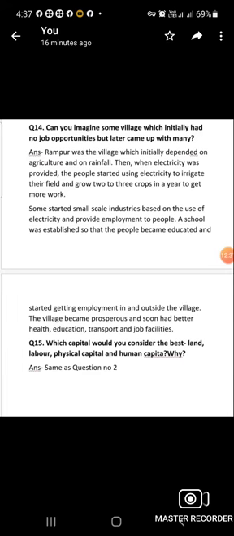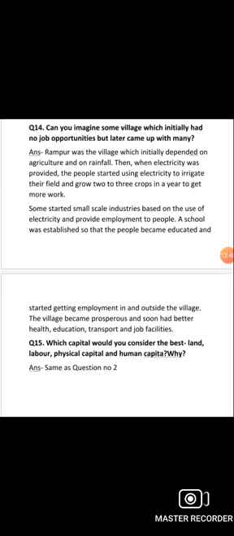And the answer is: Rampur was the village which initially depended on agriculture and on rainfall. Then, when electricity was provided, the people started using electricity to irrigate their fields and grow 2 to 3 crops in a year to get more work.